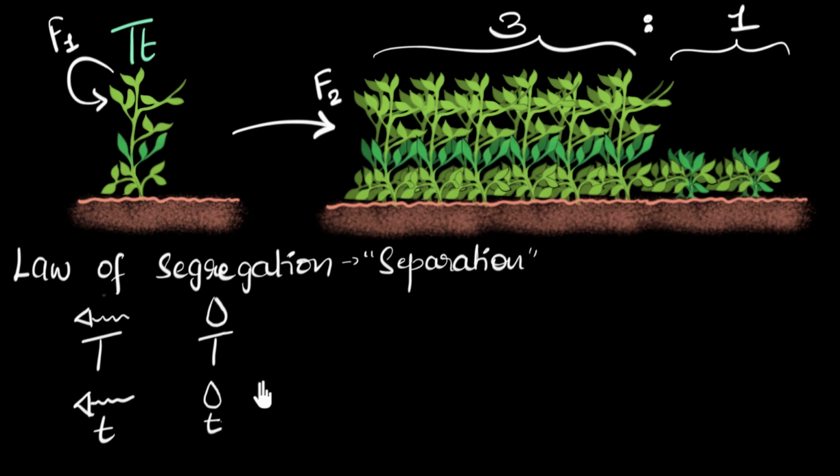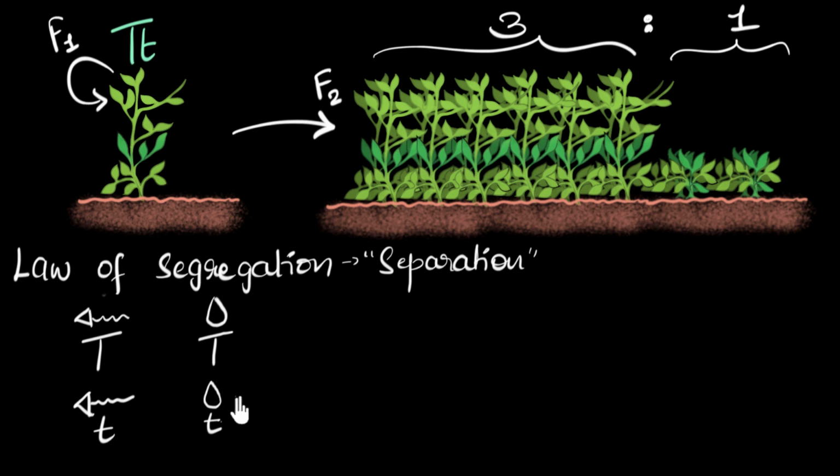Okay, law of segregation. Now how does this explain what happens? Well, think about it. When we self-pollinate, what's happening? Basically, the sperms are fertilizing the eggs. Depending upon which sperm fertilizes which egg, we might end up with a tall plant or a short plant. For example, if this sperm with the tall trait goes and fertilizes this egg, also with a tall trait, then the fertilized egg will have both tall traits. And so when that plant grows, it's going to be a tall plant.